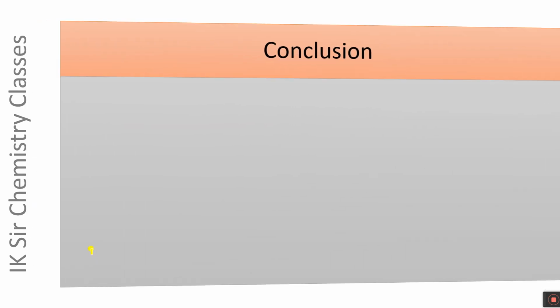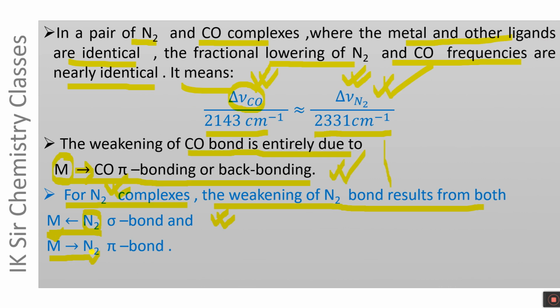Let us see again. In metal carbonyls, the weakening of the CO bond is mainly due to metal to CO pi bonding, while in dinitrogen complexes, the weakening of the NN bond is due to two factors. But the weakening of these two bonds is approximately equal.